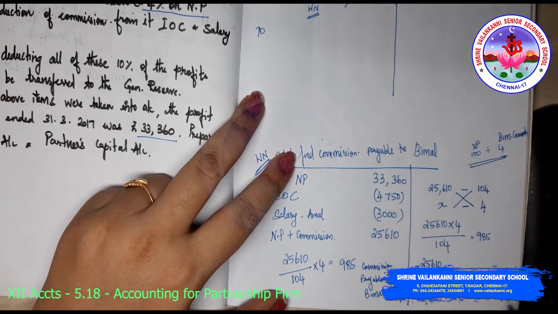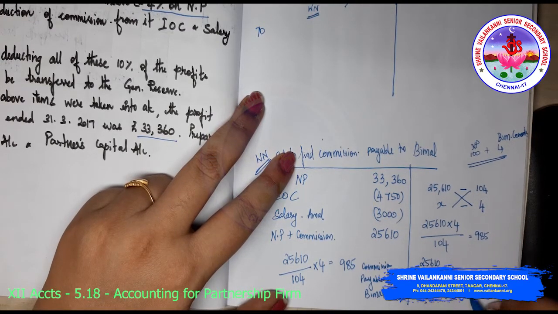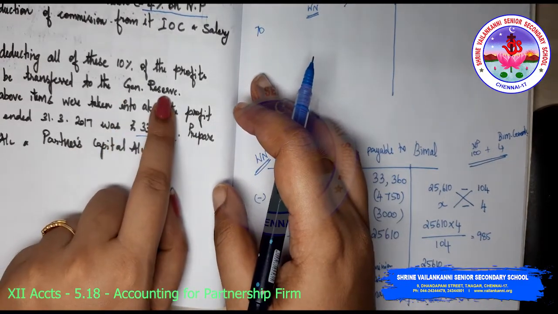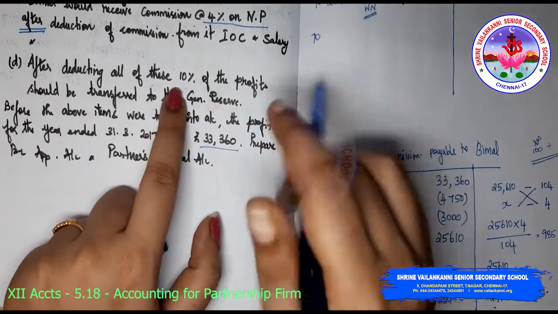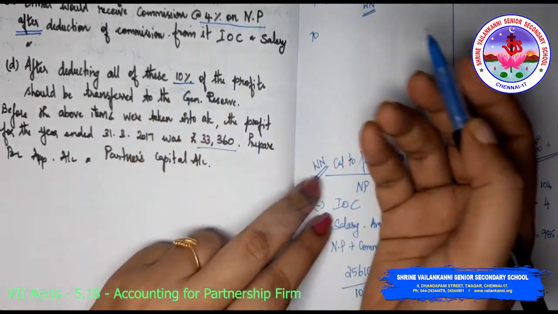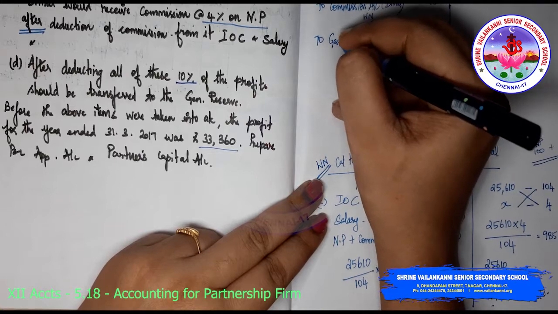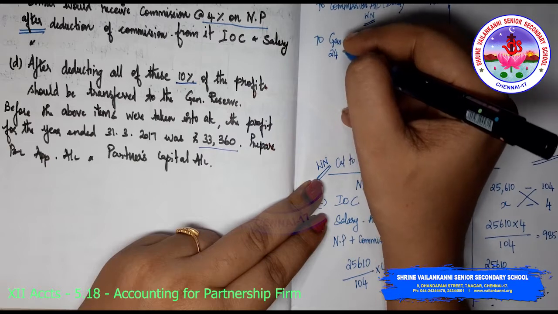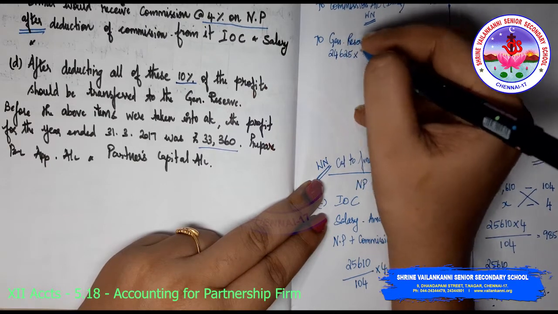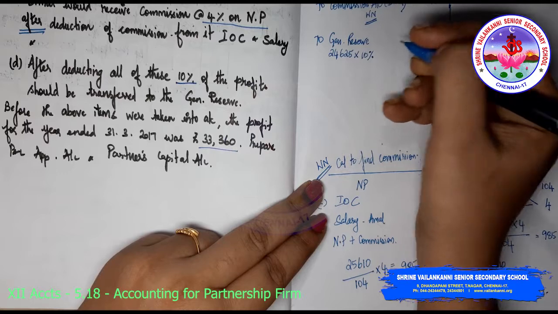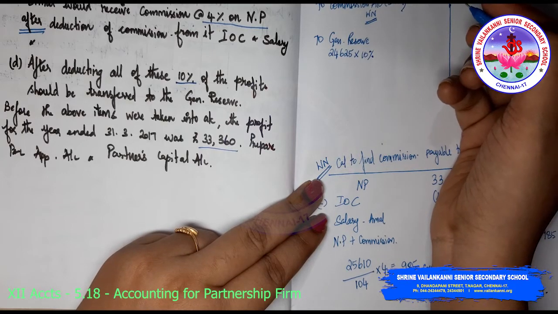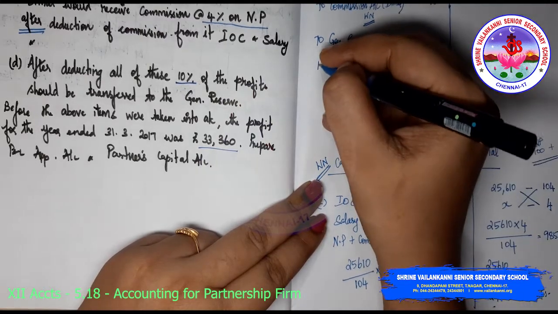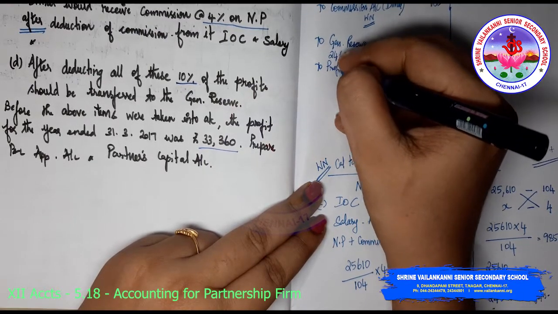This is the remaining profits that's available for general reserve transfer. Out of that, 10% of the profit is to be transferred to general reserve. What is the available profit? 24,625 into 10%. Now what is this 10%? It is 2462.